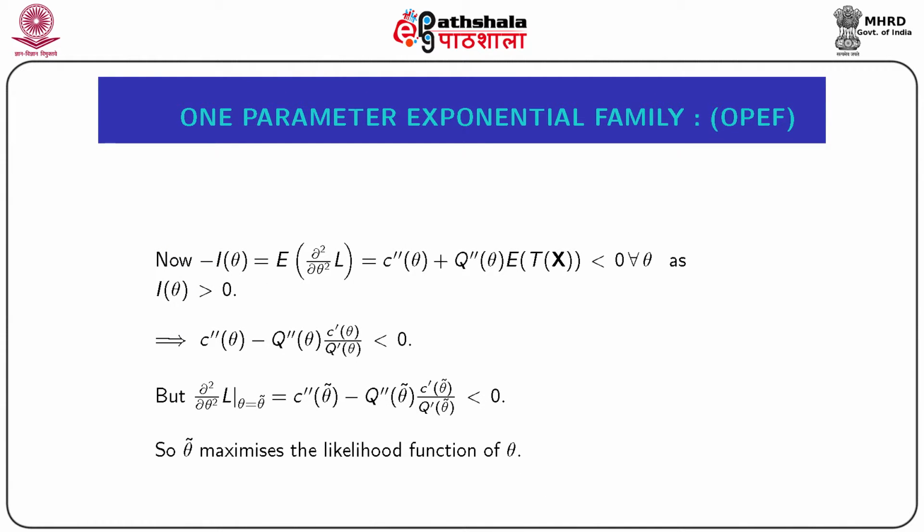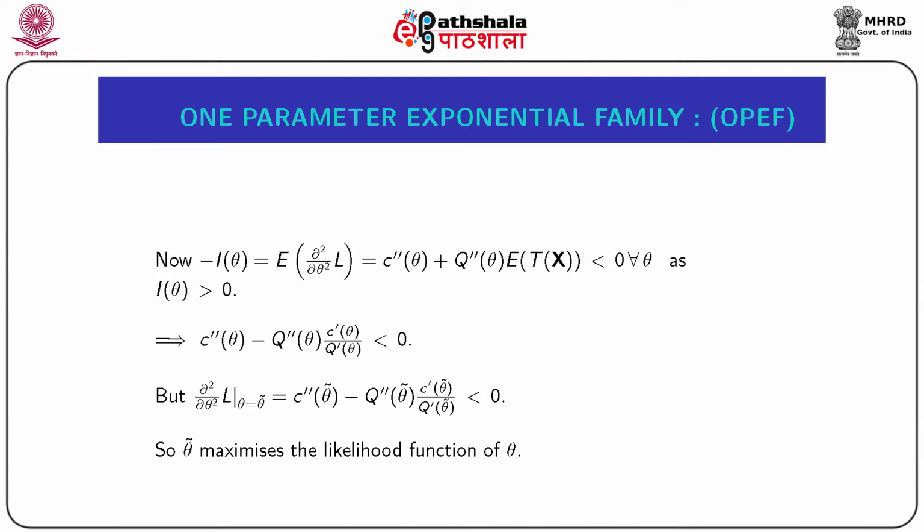Now, minus I(θ), which is equal to the expectation of the second derivative, del square del θ square, of the log likelihood function, is equal to c''(θ) plus q''(θ) into the expectation of T(x), and this is necessarily less than 0 for all θ, as the prior condition of one parameter exponential family is that the function I(θ) should be necessarily positive. Now this implies c''(θ) minus q''(θ) into c'(θ) by q'(θ) is less than 0 for all θ, which implies for θ equal to θ curl it is also valid.